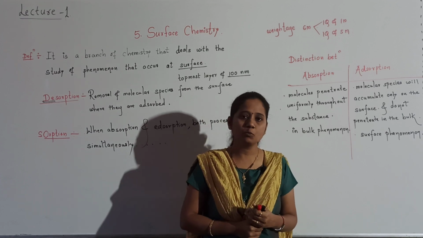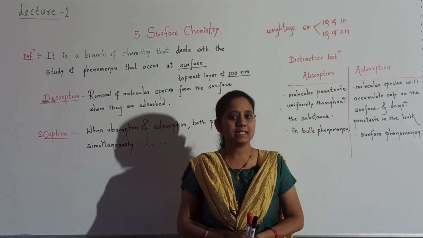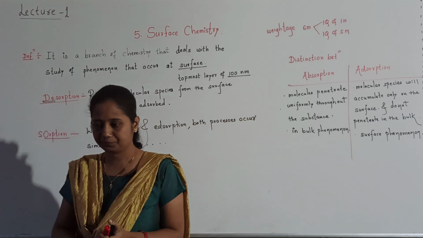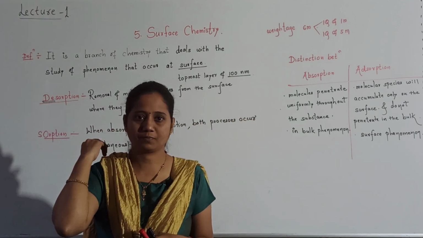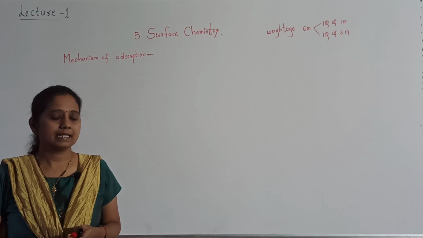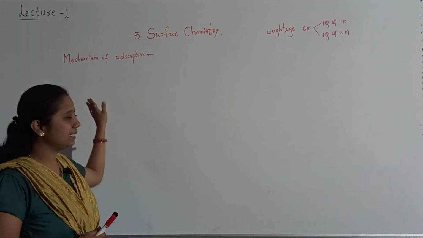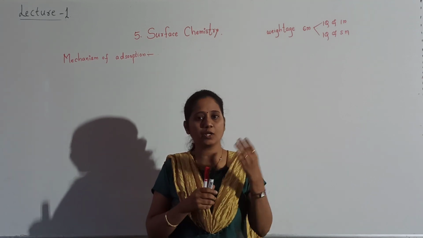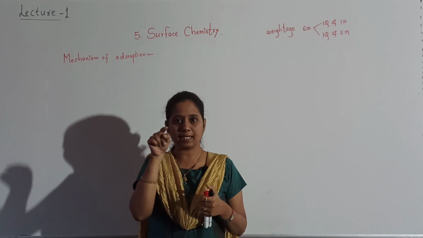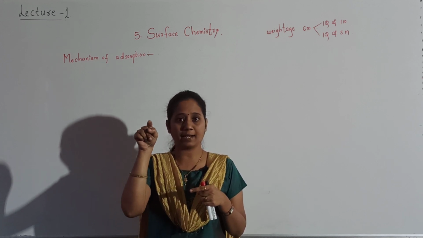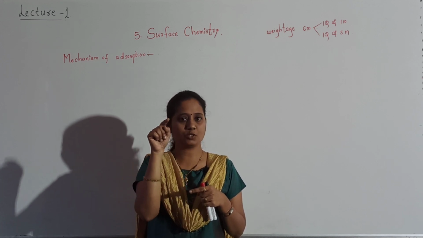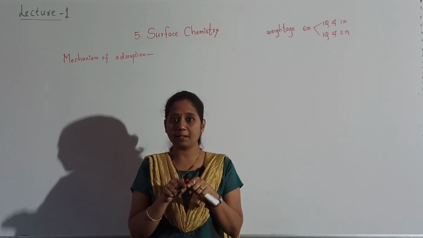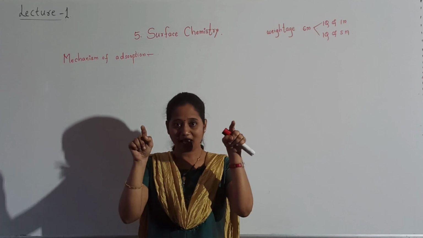So students, let us move towards the mechanism of adsorption. Students, just now we have seen adsorbate and adsorbent. I told you that adsorbate can be solid, liquid or gas. Adsorbent can be solid or liquid.